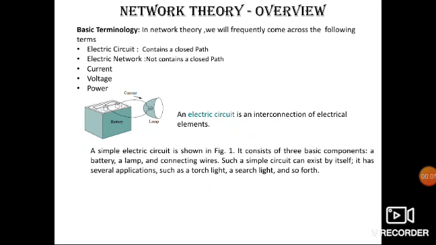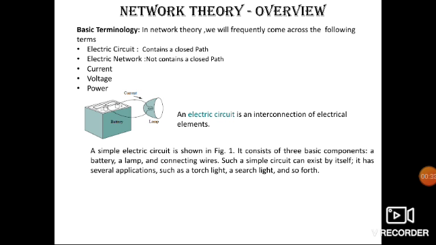Today I am going to discuss network theory. Network theory is the study of solving the problem of electric circuit and electric network. Electric circuit theory and electromagnetic theory are the two fundamental theories upon which all branches of electrical engineering are built.